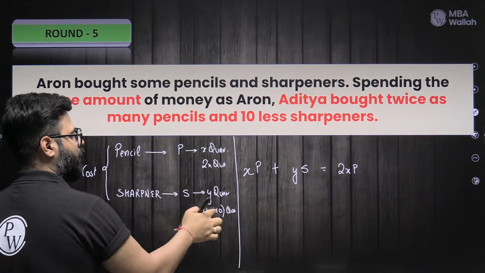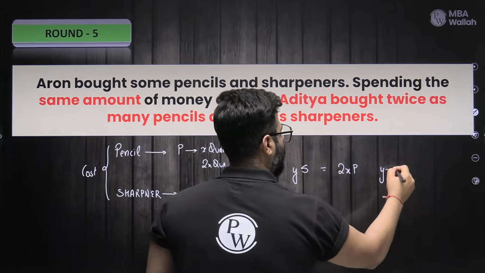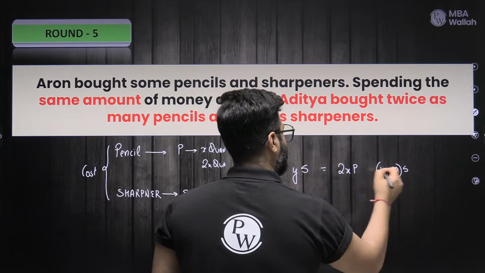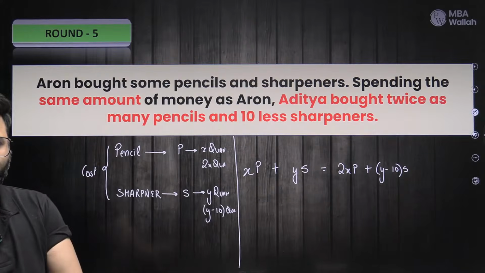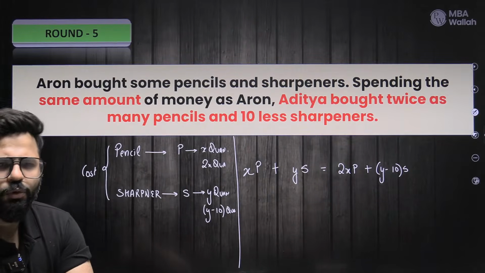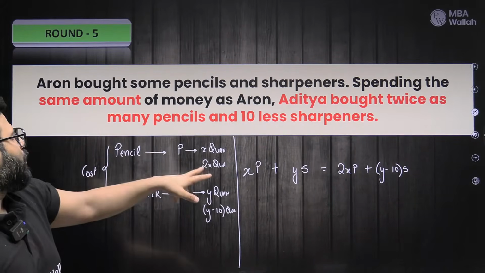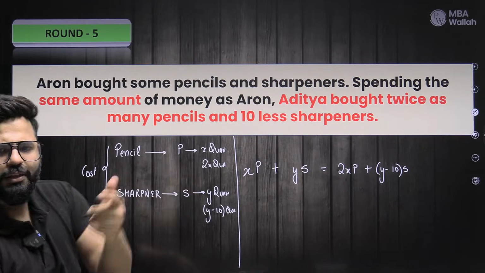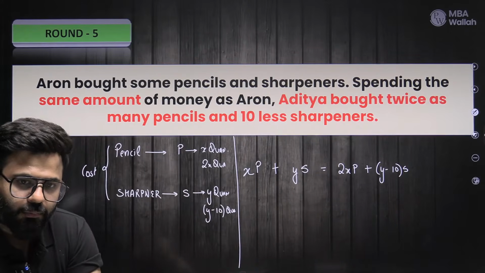And the cost is Y minus 10 quantity, S rupees, Y minus 10 into S. So that is the spend on the sharpeners. So this is the equation, right? Looks very complex. We cannot assume price rupees 1, not allowed, because we don't know the ratio between these prices, that will be a trouble for us. So everybody comfortable with the equation?